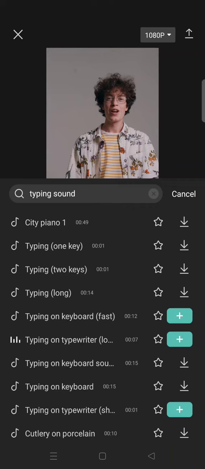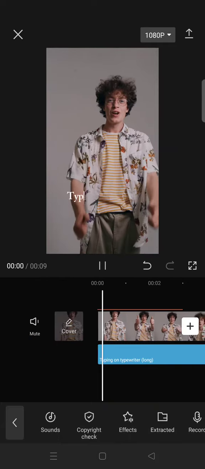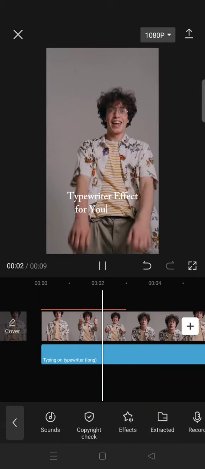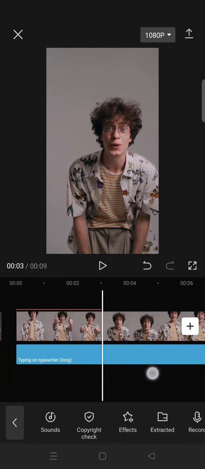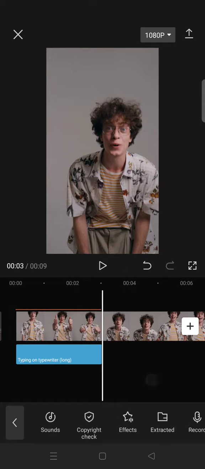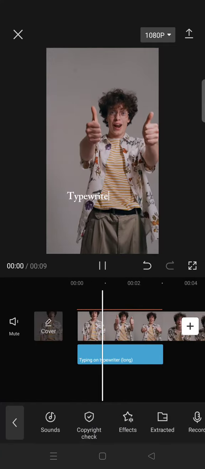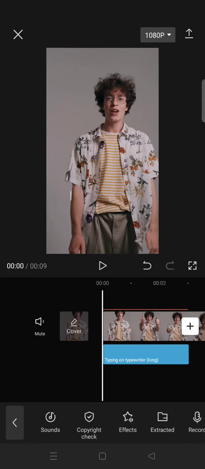Okay, click on the plus icon, and now it will go like this. Okay, you can just trim the sound effect to align with your text. Okay, so now you are done.